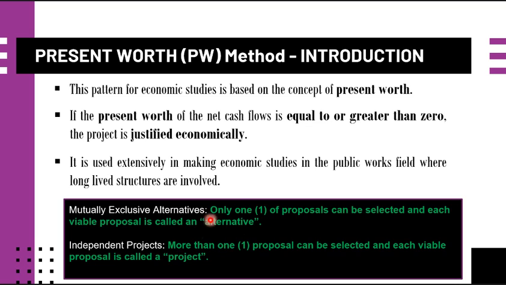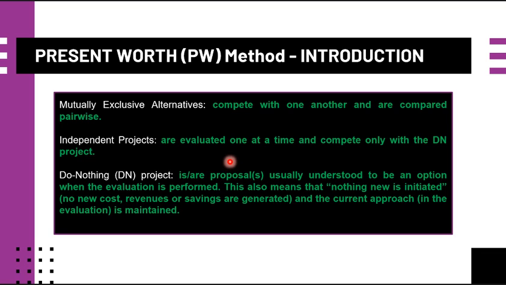Okay, so proceeding, we have now these mutually exclusive alternatives, independent projects, and this DN project, or the do nothing project. For mutually exclusive alternatives, these will compete with one another and are compared pairwise.